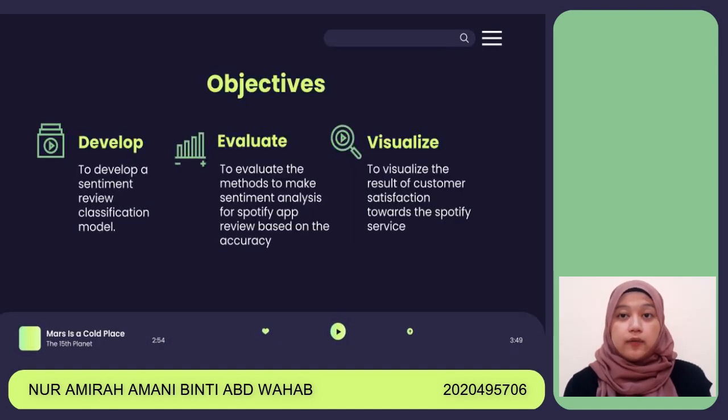Next, for the objective, our group has 3 objectives. The first one is to develop a sentiment review classification model. The second one, to evaluate the methods to make sentiment analysis for Spotify app review based on the accuracy. And lastly, to visualize the result of customer satisfaction towards the Spotify service.